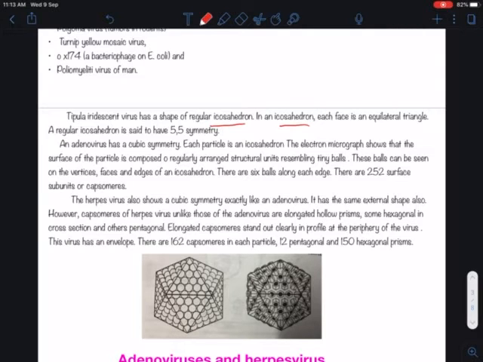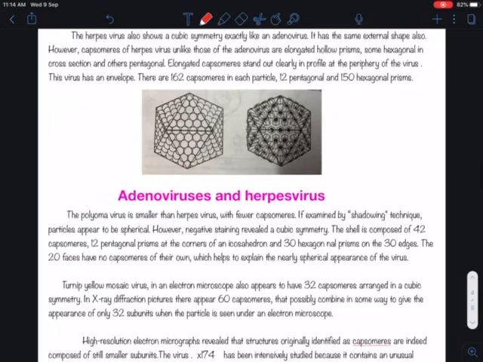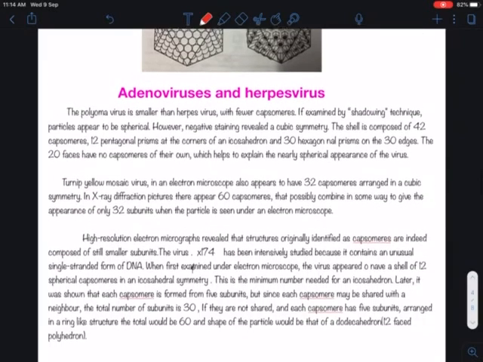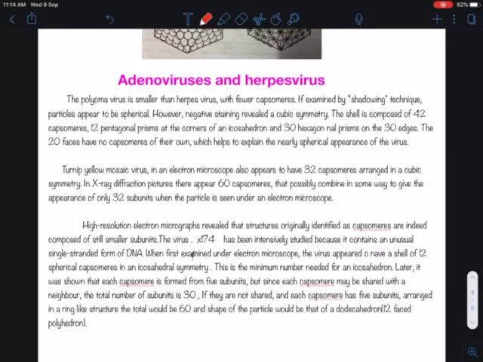Elongated capsomeres stand out clearly in profile at the periphery of the virus. The virus has an envelope. There are 162 capsomeres in each particle, 12 pentagonal and 150 hexagonal prisms. So this one is the herpes virus. Now polyoma virus is smaller than herpes virus with fewer capsomeres. If examined by shadowing technique, particles appear to be spherical.